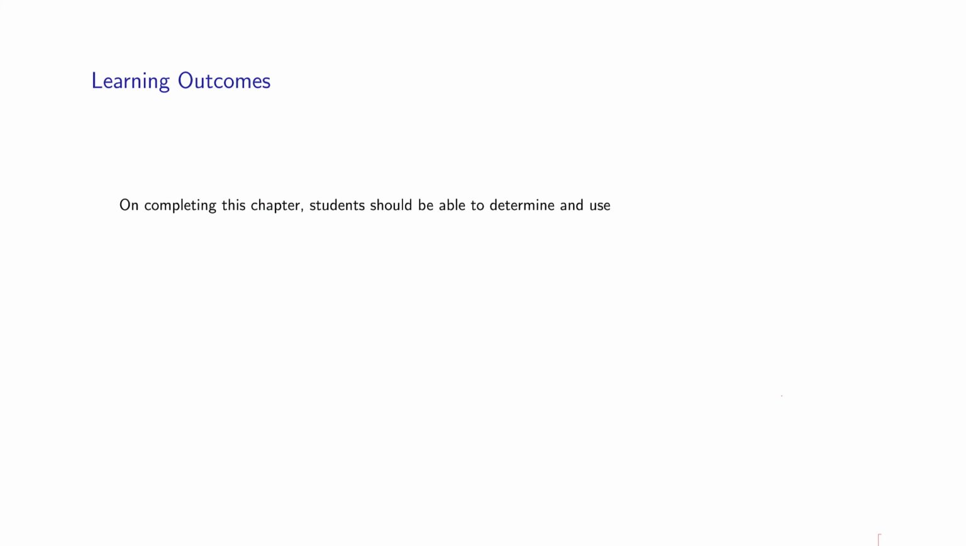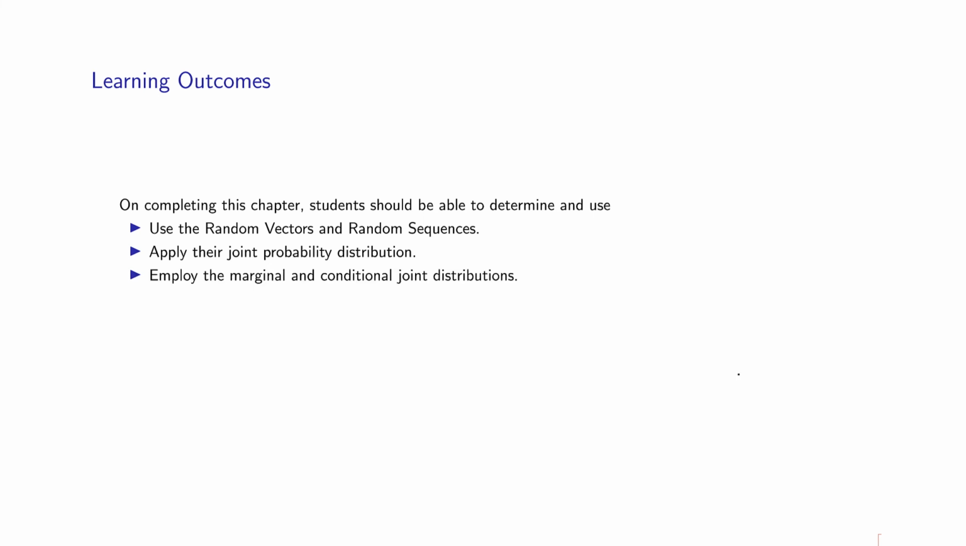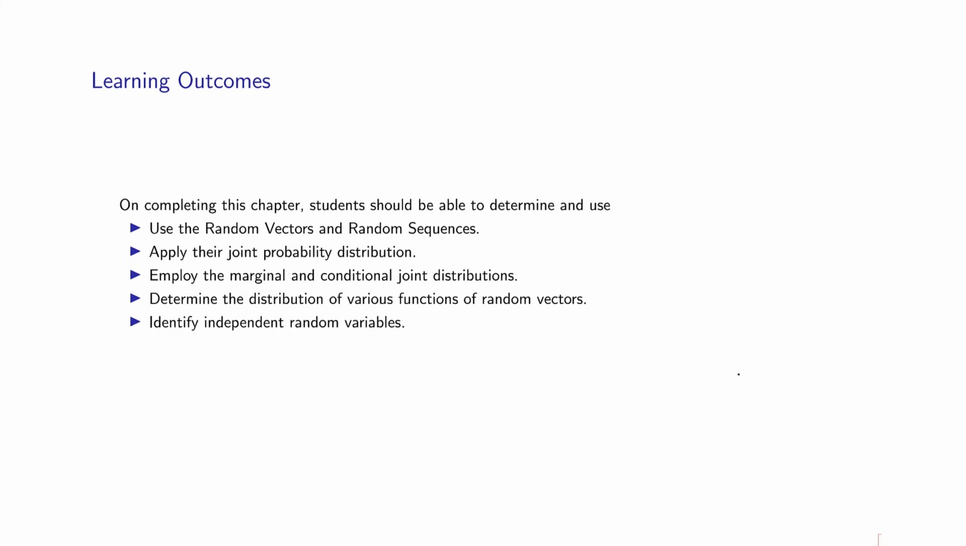So the learning outcome in this chapter is that the student should be able to determine and use the joint distribution of random variables as random vectors or random sequences. They should be able to characterize them, apply their joint probability distribution function, employ their marginal and conditional distributions. Whatever you have learned to work with two random variables, you'll be able to do with different portions of a random vector or sequence. Determine the distribution of various functions of these random vectors and so on.